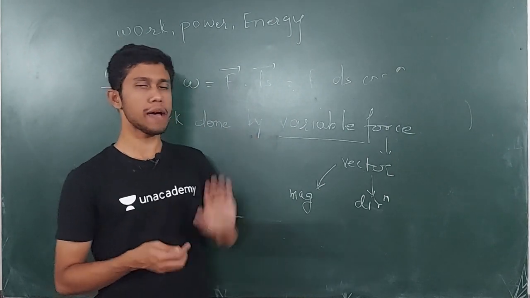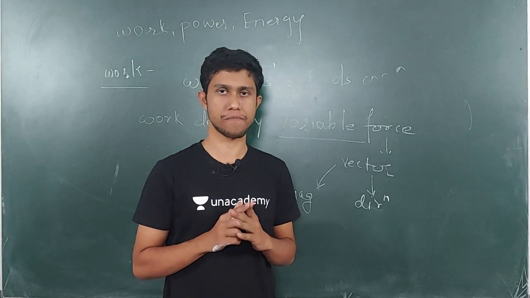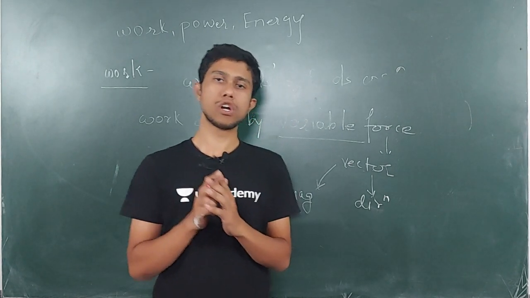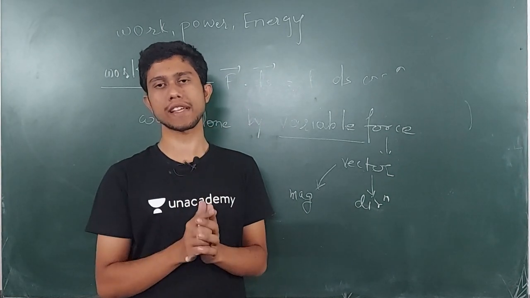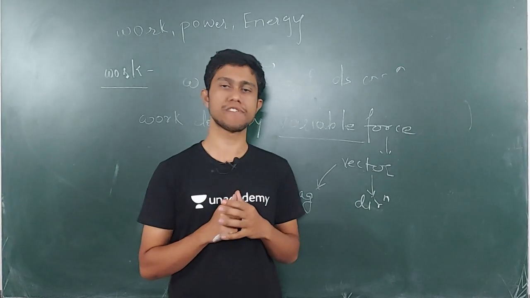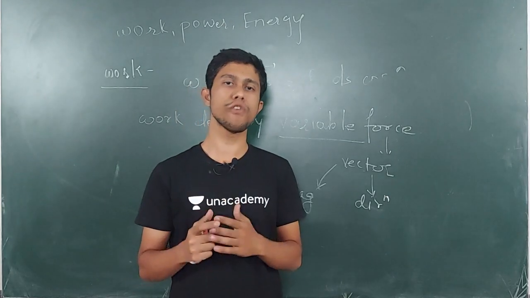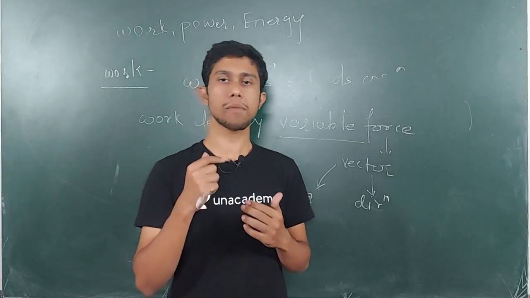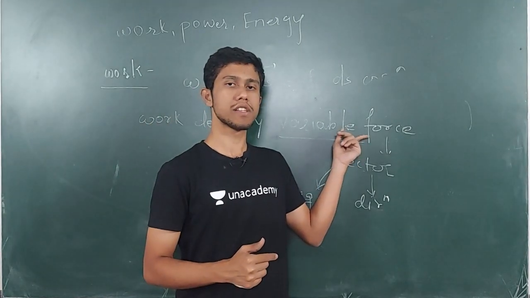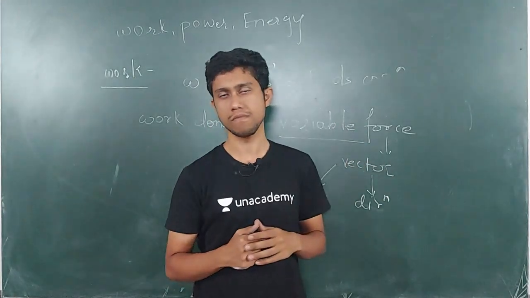Suppose I am pushing a box for a time of 5 seconds. For the initial 2 seconds I am shifting the box with 2 newtons. For the next 2 seconds I am shifting the box with 3 newtons, and for the next 1 second I am shifting the box with 1 newton. So can you see that the magnitude of force is changing? And if the magnitude of force is changing, the force is going to change. Hence I can say it is a variable force.